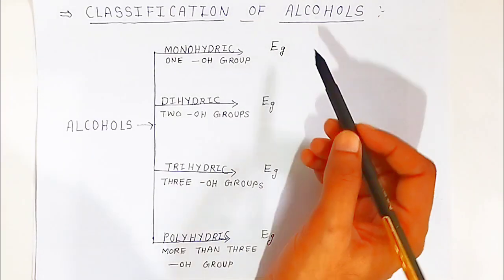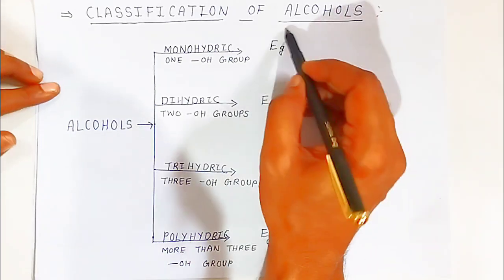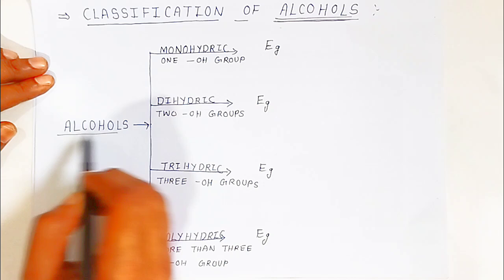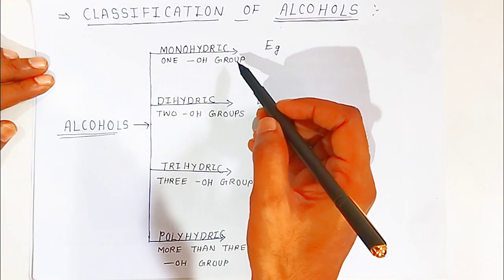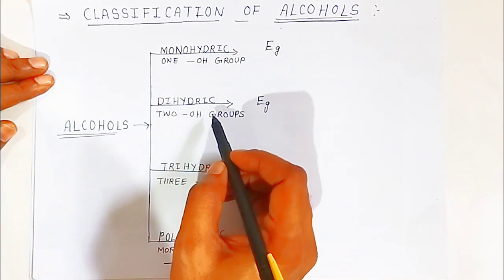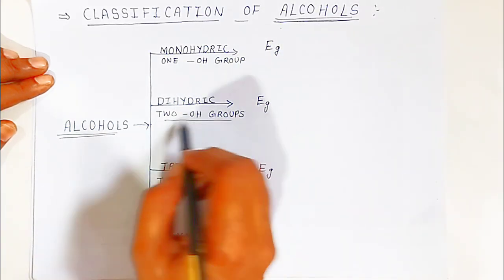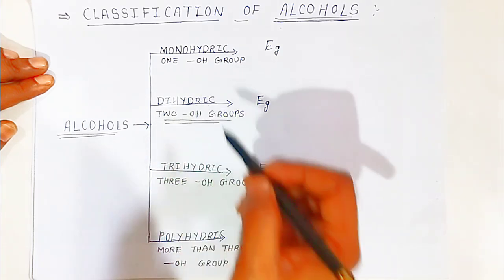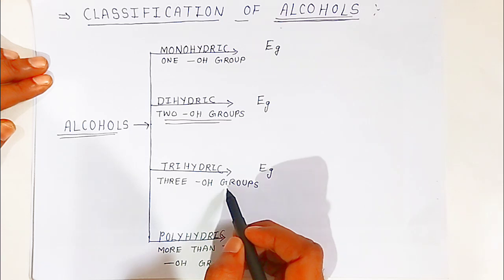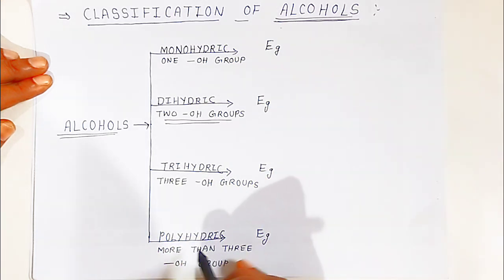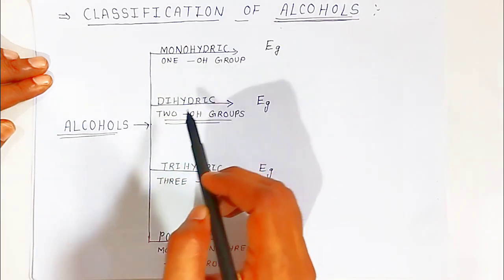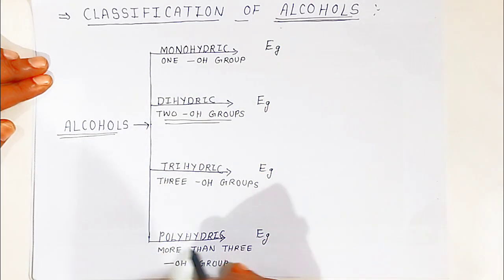The classification of alcohols. We have got so many types of alcohol, students. How are you going to classify? See, here we have written alcohols. Now students, all alcohols are classified into mono: if it contains one hydroxyl group we call it monohydric. If alcohol contains 2 hydroxyl groups we call it dihydric. If alcohol contains 3 hydroxyl groups we call it trihydric alcohol. If it contains more than 3, we call it polyhydric alcohols. So alcohols are classified into monohydric alcohol, dihydric alcohol, trihydric alcohol, and polyhydric alcohol.